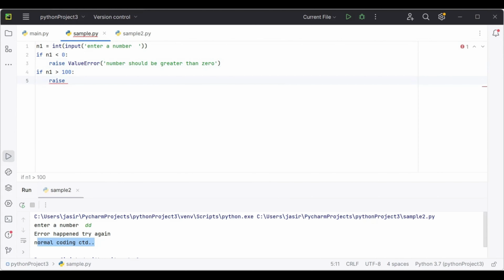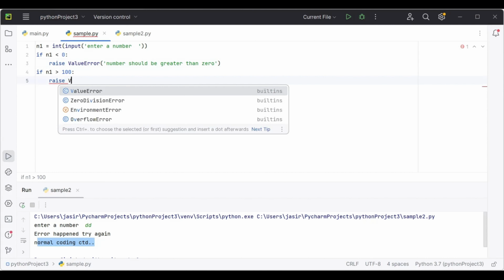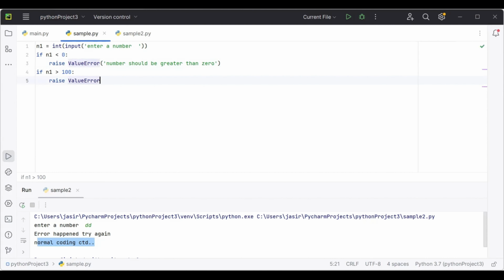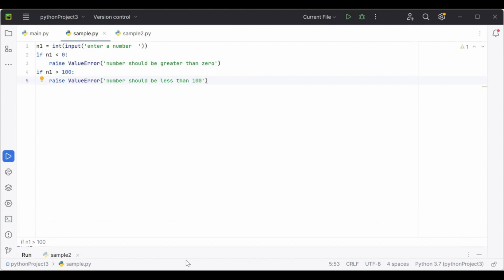So you can raise a ValueError, and we can print something like, number should be less than 100. Clear? So like this, we can raise an exception manually.